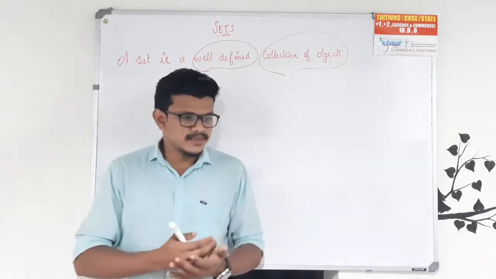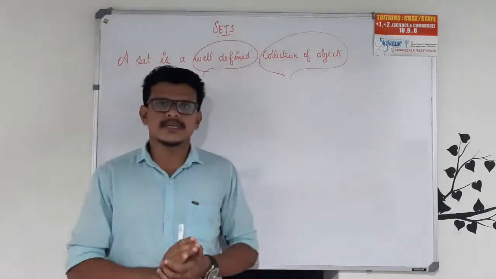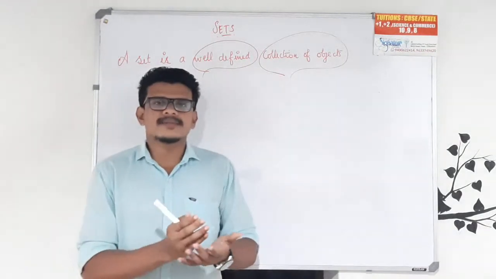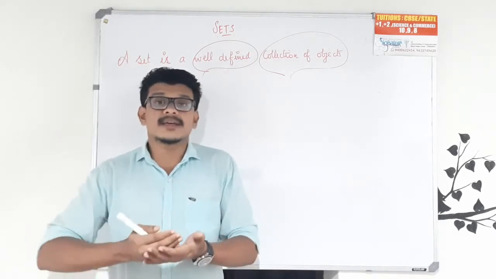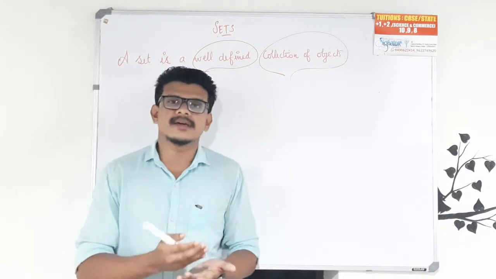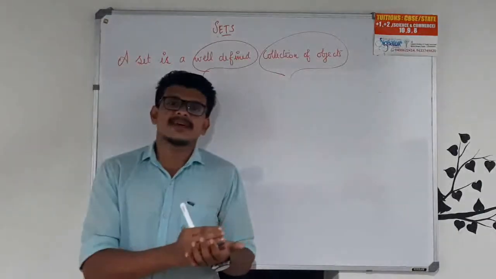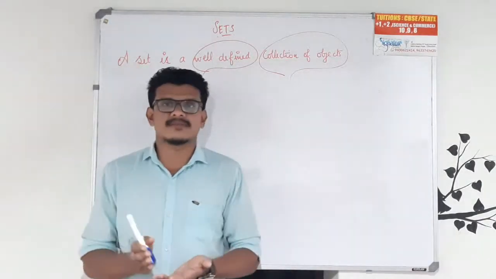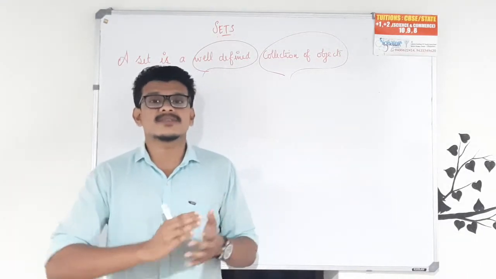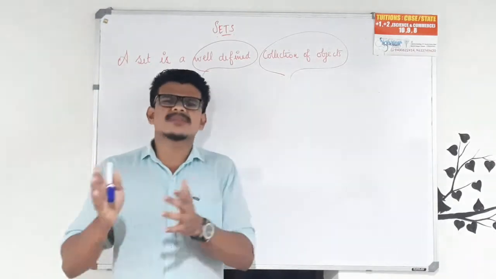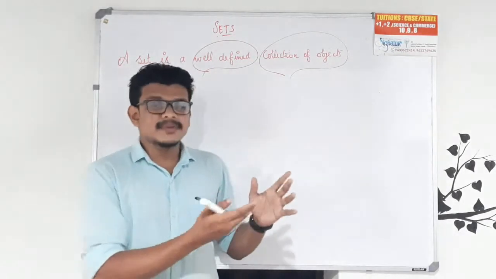For example, we say the collection of friends of a particular student, say Raju. Or the collection of natural numbers between 1 and 10. Or the collection of best food in India. Or the collection of best actors in India. Or the list of students in a particular school, or the list of prime ministers of India. All those things are collections of objects. So some of these examples may be included in a set.